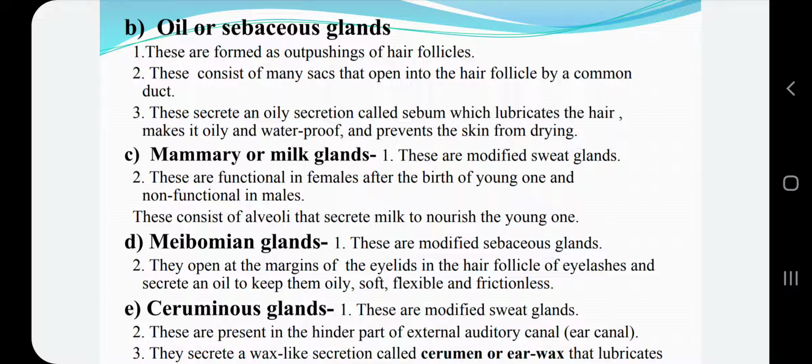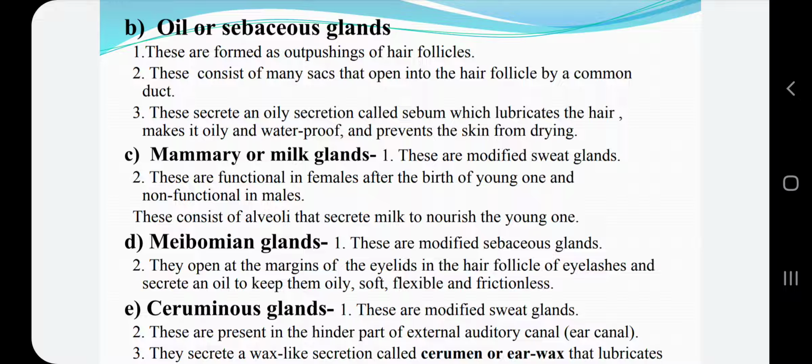And these are non-functional or vestigial in males. These mammary glands are made up of alveoli that open as small pores and secrete milk out of them. And this milk nourishes the young ones and is a complete food for the child.